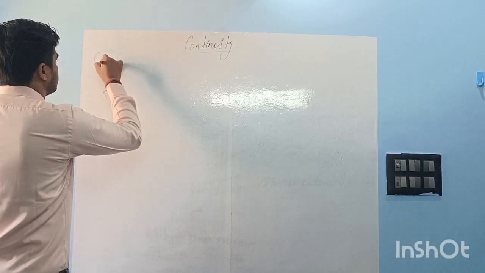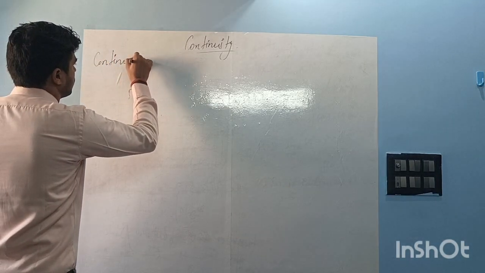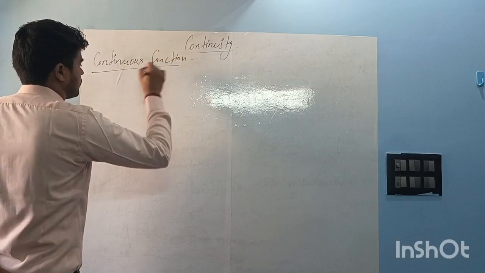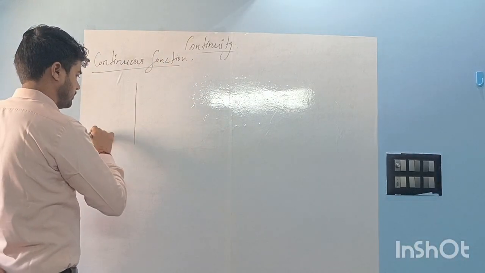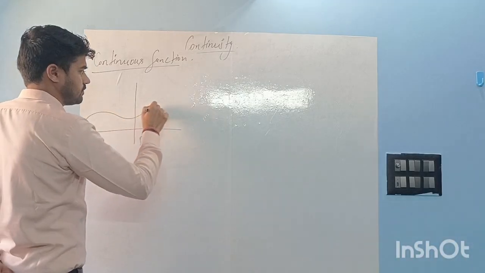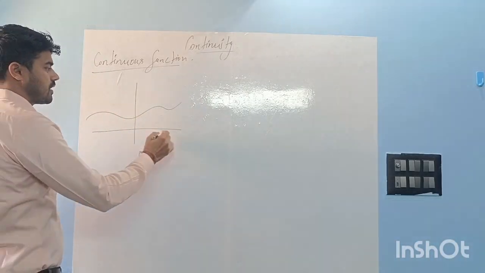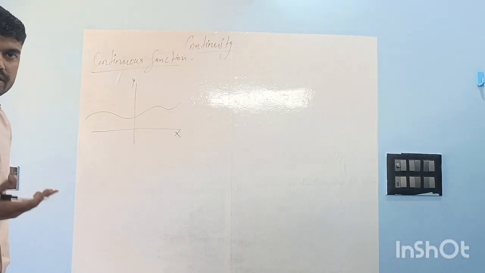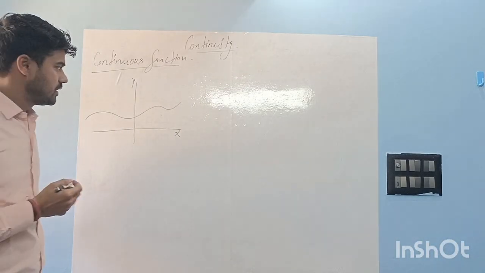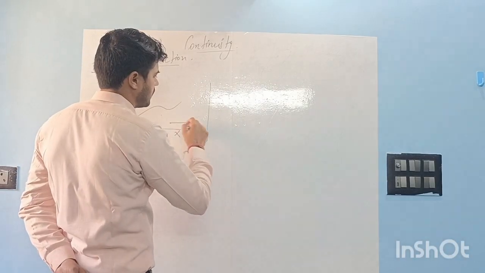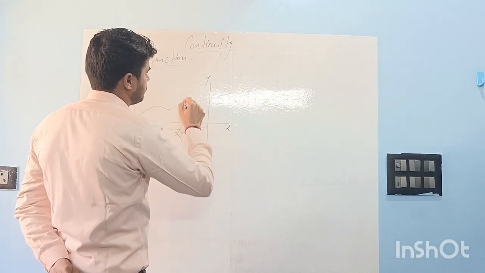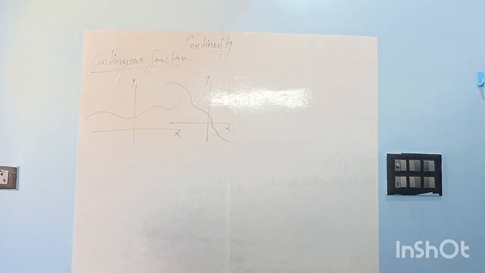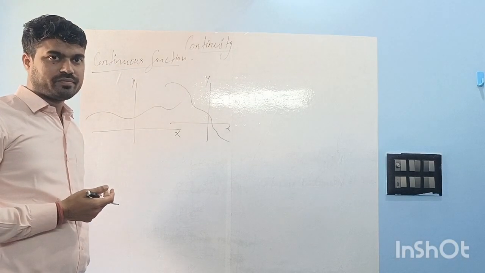For example, like this. This is the graph of a continuous function. Obviously, we can see it does not have any break, right? So this is a continuous function, right? Or we may say another graph, right? This is also a continuous function, okay?